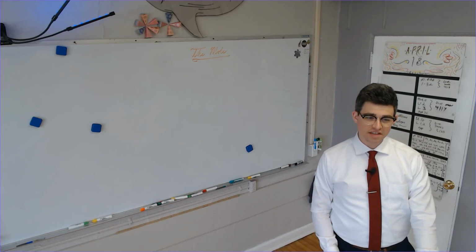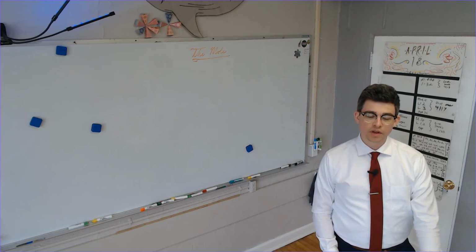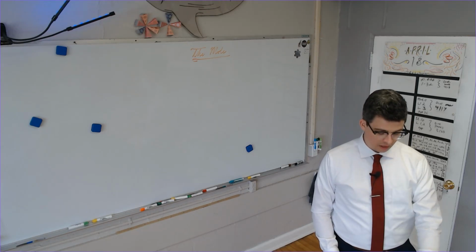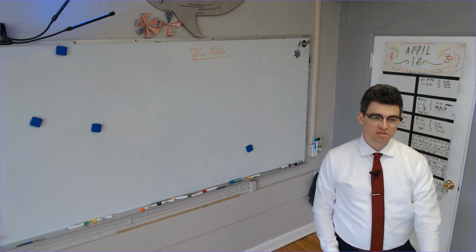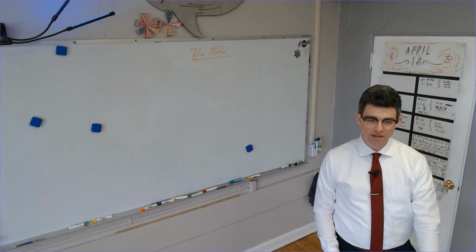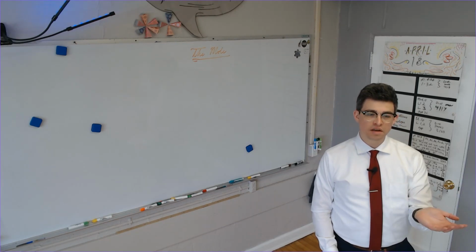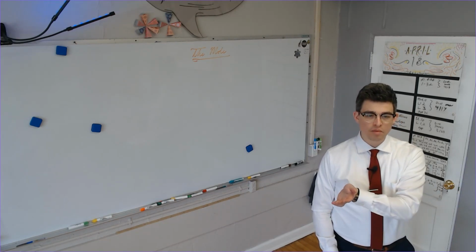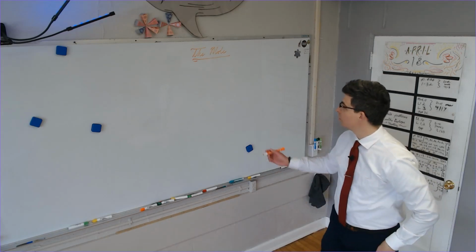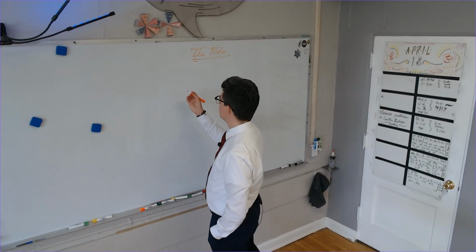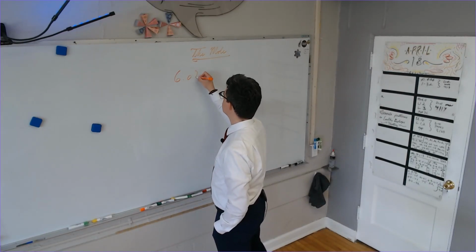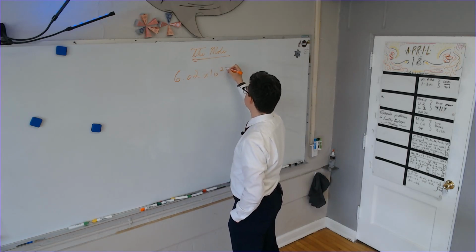Could you have a dozen teeth? Yeah, there are people in this town who have only but a dozen teeth. Could you have a dozen Cap'n Crunch cereal pieces? Yes. Heck yeah, you could. A dozen doesn't mean it's a certain thing. It means a certain number of anything. It's the same way with a mole. Except instead of 12, which is a dozen, a mole is 6.02 times 10 to the 23rd.